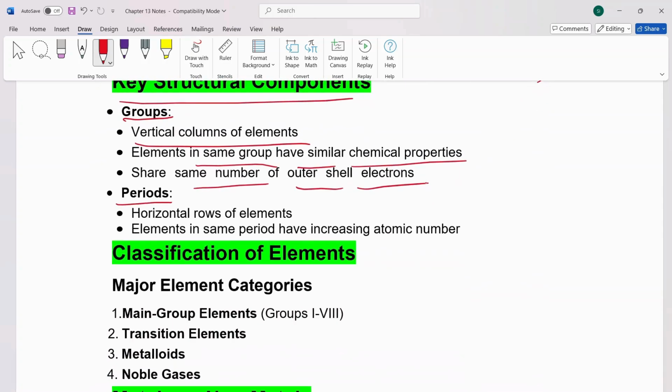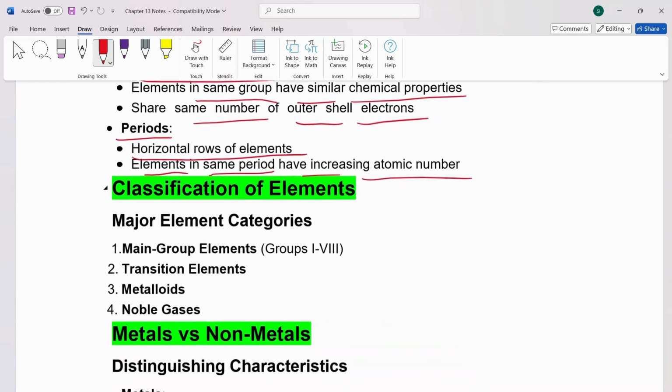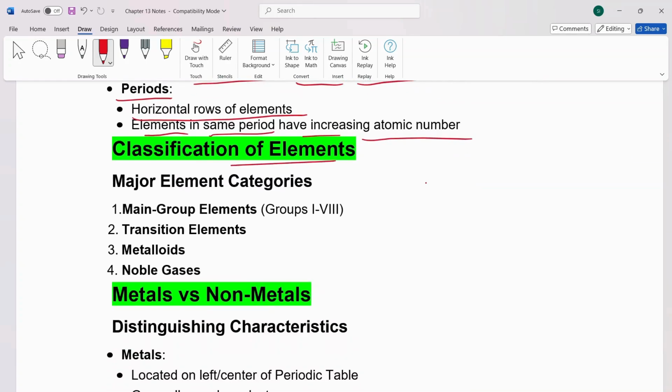Then periods, they are the horizontal rows of elements in the periodic table. Elements in the same period have increasing atomic number. Classification of elements, some major element categories. Main group elements are from 1 to 8. Then there are some transition elements in periodic table. Some are metalloids and also noble gases are there.